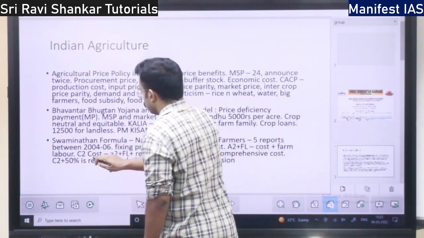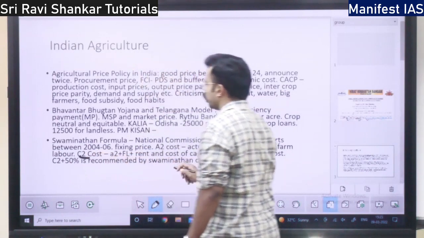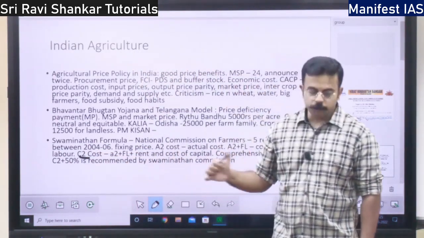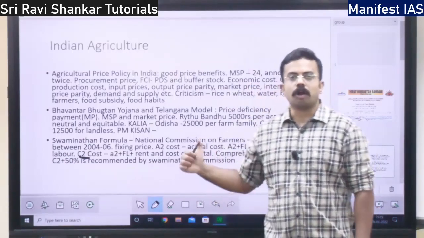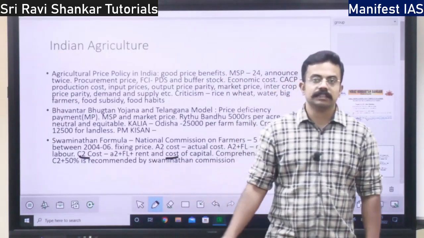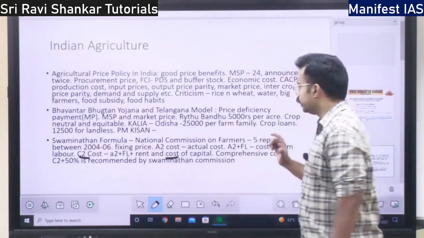That is included under the C2 cost. C2 cost basically includes A2, that is the input price, plus farm labor, along with the rent and cost of capital. These three things come under the C2 cost.